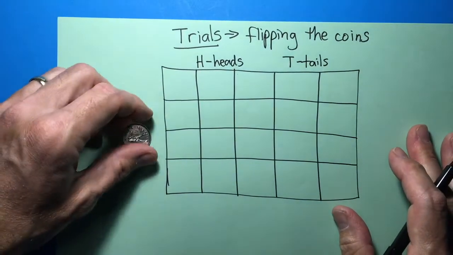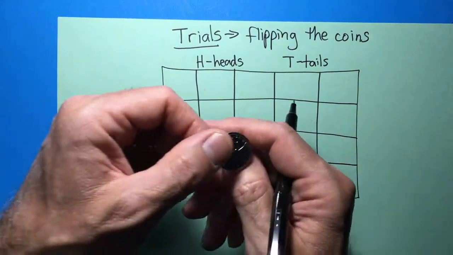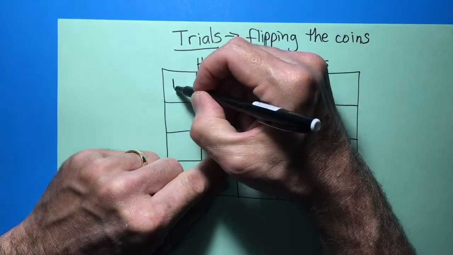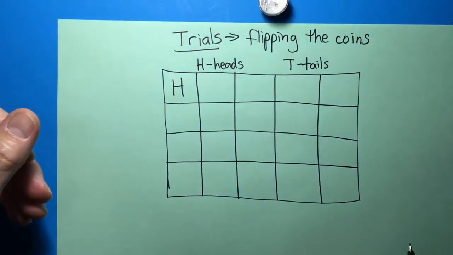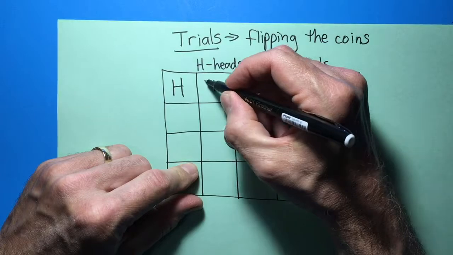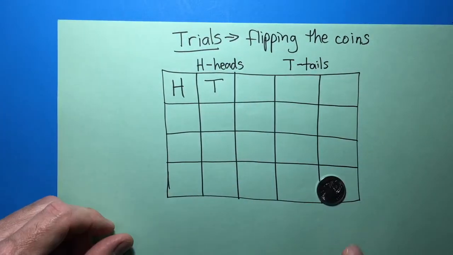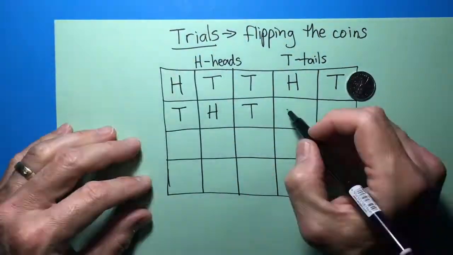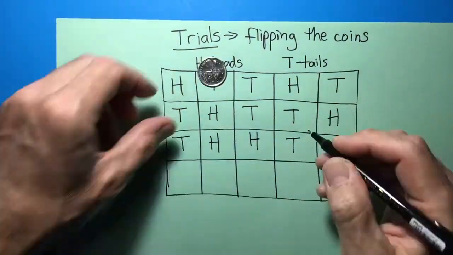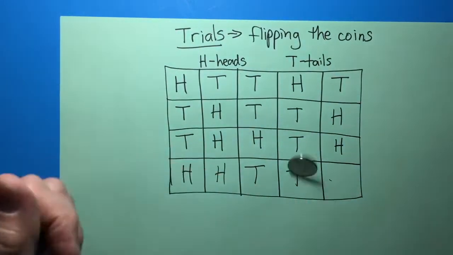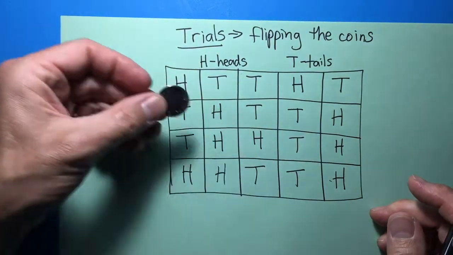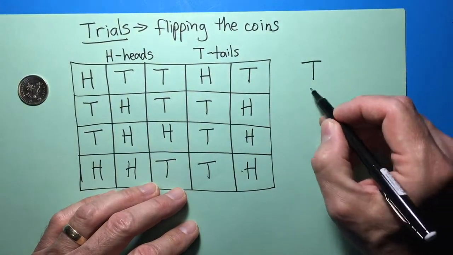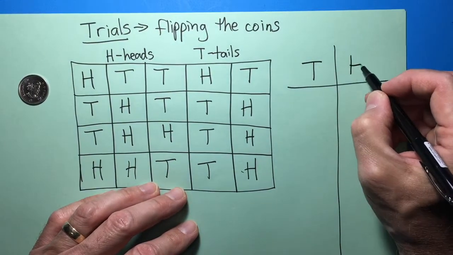So let's actually start flipping the coin and keeping track here. So here we go. So that moved out of the way of the camera, but that's a heads. Tails? I'll do it back here. There we go. Tails. So we flipped the coin 20 times. So let's count up how many times we got tails and how many times we've got heads.